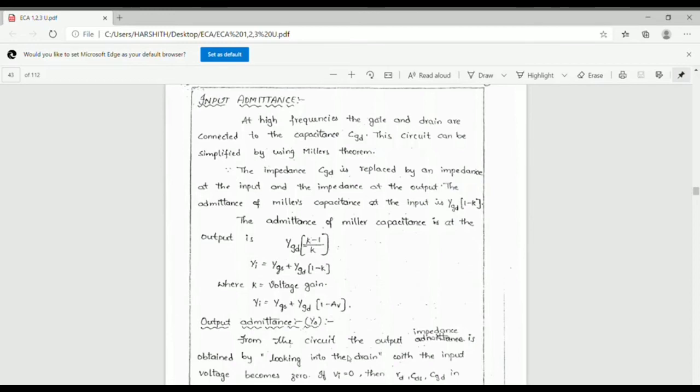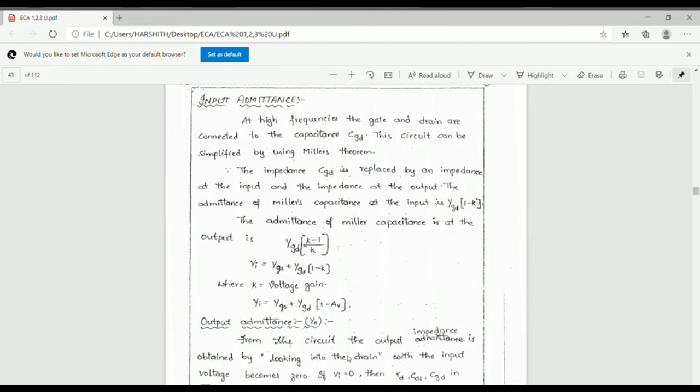Hence the input admittance is YI equal to YGS plus YGD into 1 minus AV.